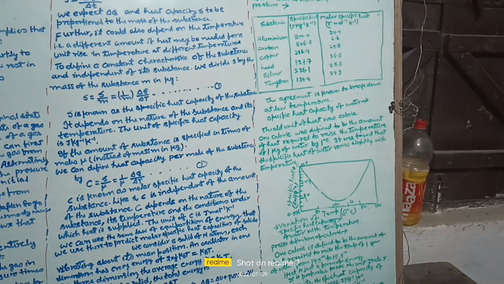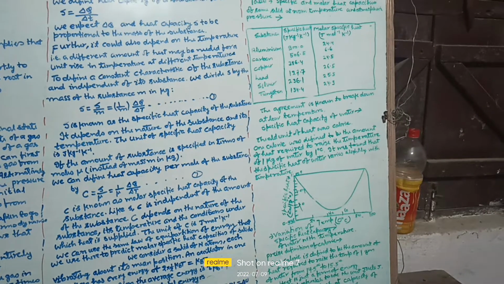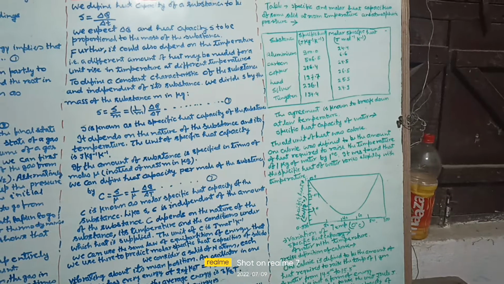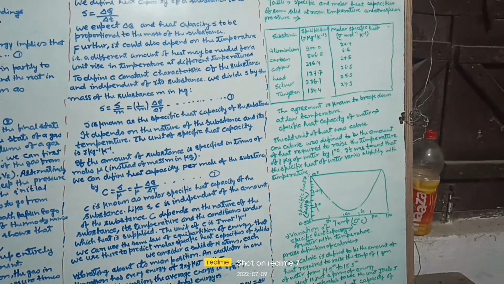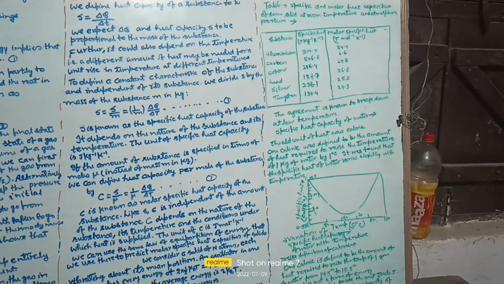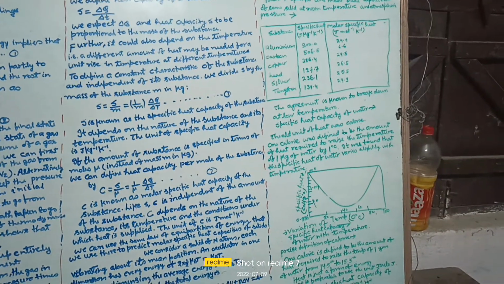In this unit, the specific heat capacity of water is equal to 4186 joule per kg per Kelvin, or 4.186 joule per gram per Kelvin.